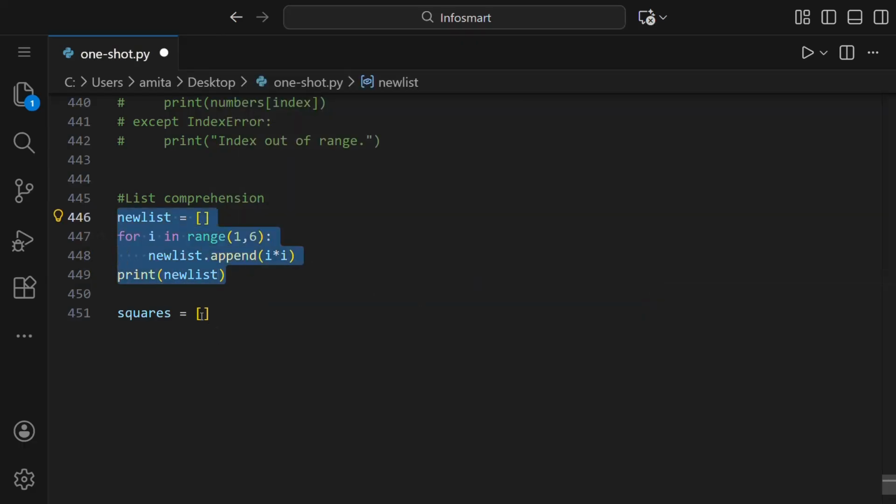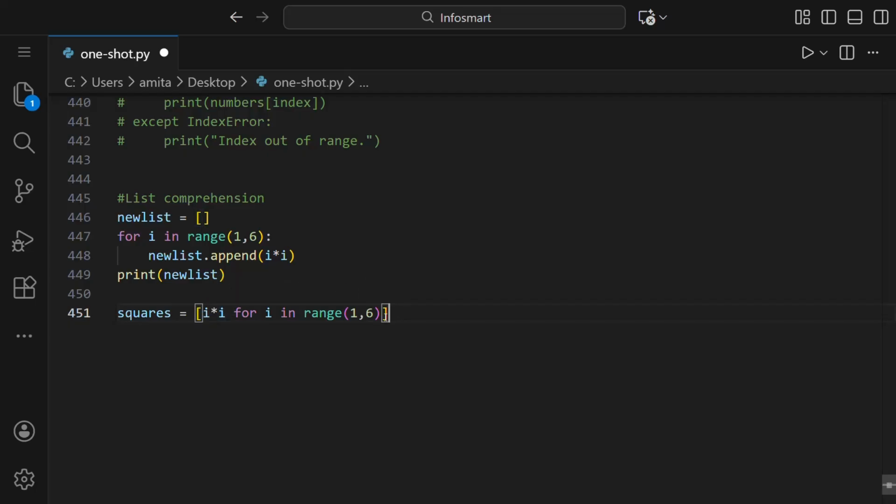So to compress it, we'll learn how to write it in list comprehension. This for loop, for i in range 1, comma 6, we have to write first. So that will be for i in range 1, comma 6 like this. Now we have to write what is to be done. So it will be i into i because we're squaring the numbers, and we already made this square bracket.